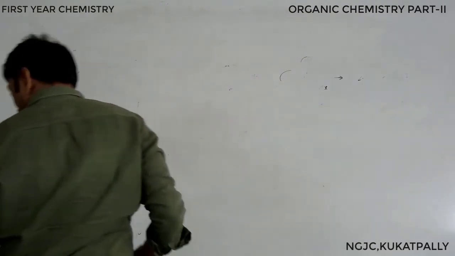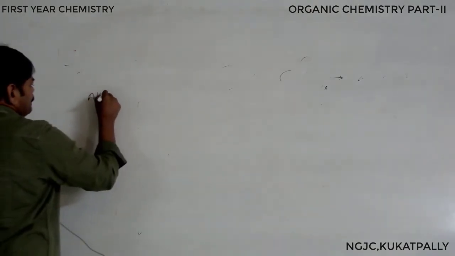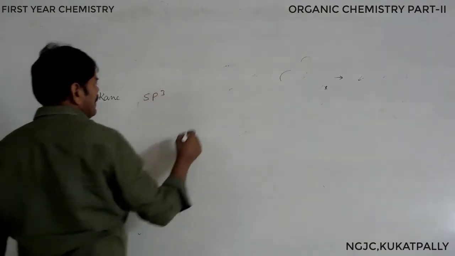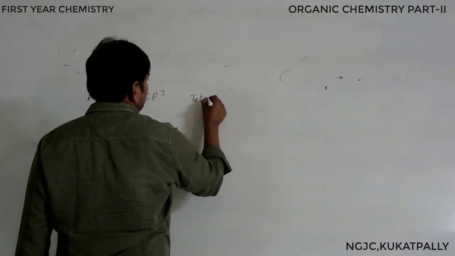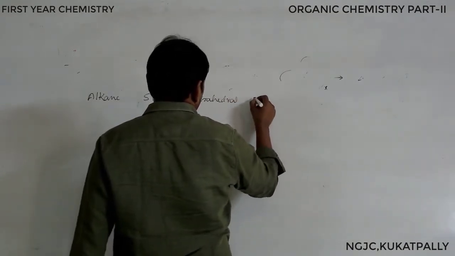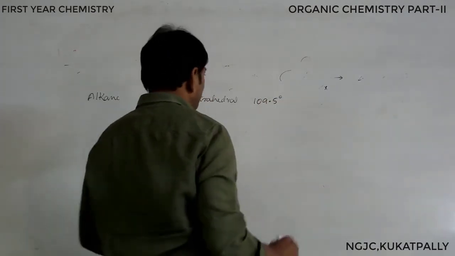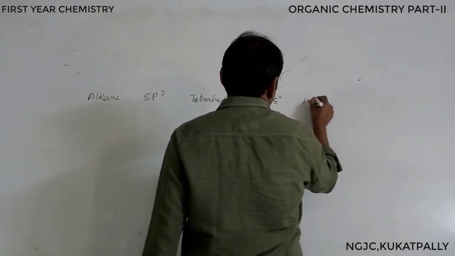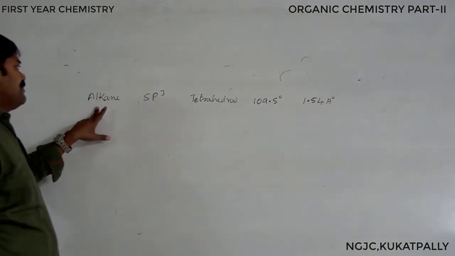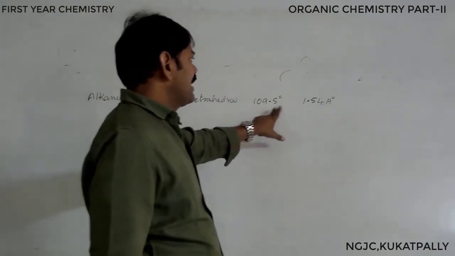In alkanes, the hybridization is sp3 and the shape is tetrahedral. The bond angle is 109.5 degrees.